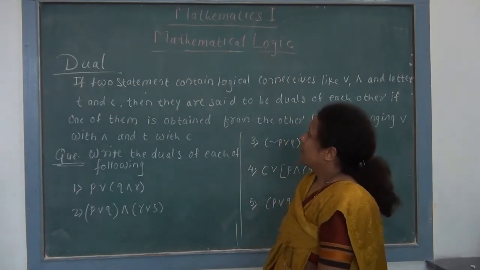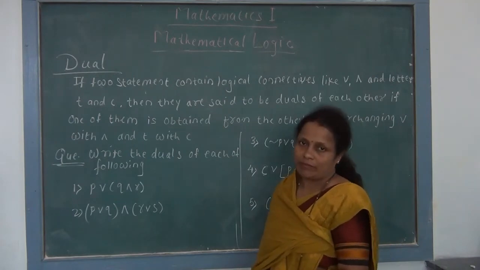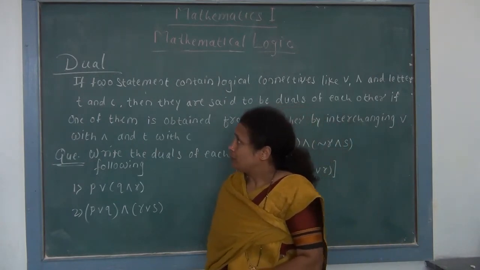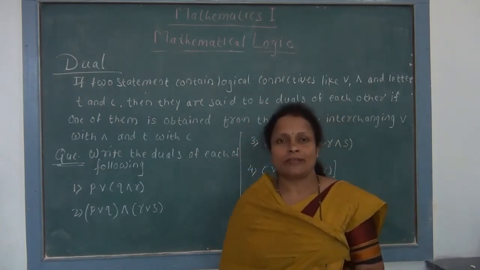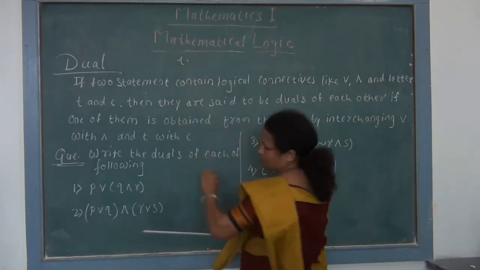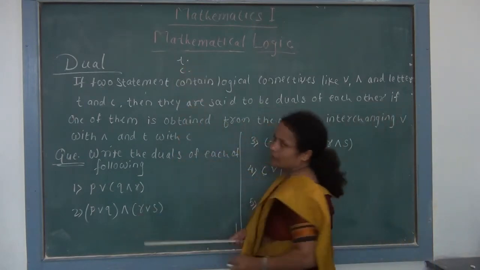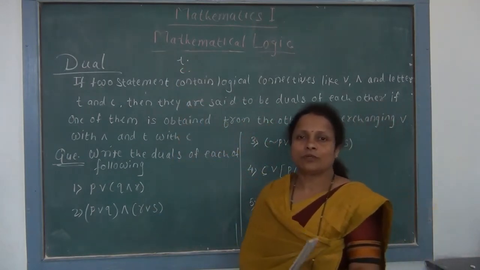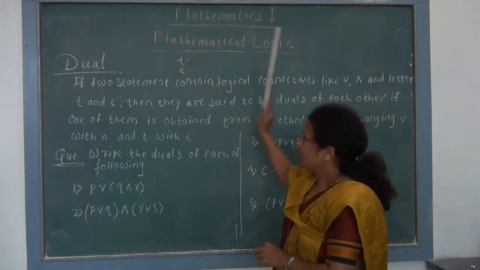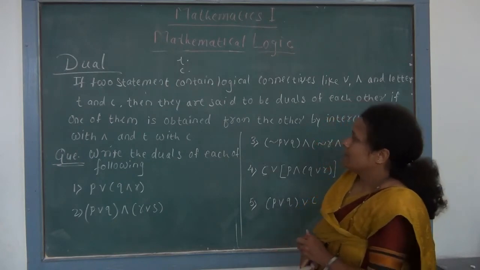Now we see the next article related to this mathematical logic, that is the dual of a statement. Before going to dual, first we have to remember two letters. First is small t, which we use for tautology, and small c, which we use for contradiction. So remember these notations. What is meant by this dual?